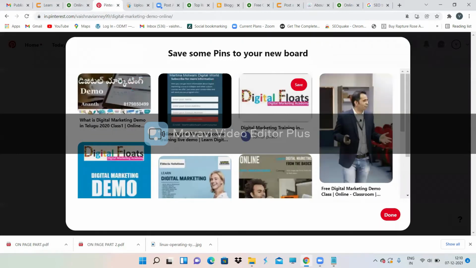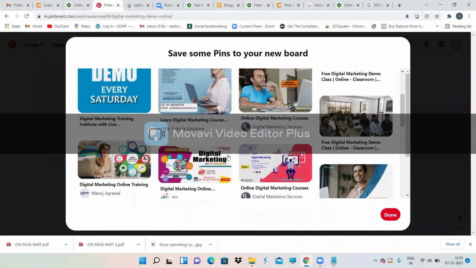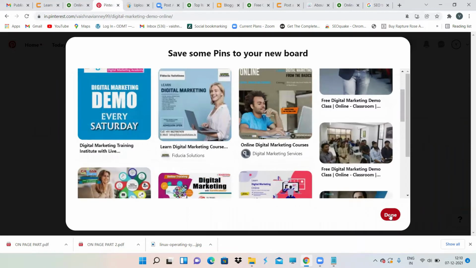He's telling me to add some pins. That means these pins are created by somebody else. If you want to add somebody's pins, then you can add them. But I don't want to add it like this, because I want to create my own pin and add it to my board. I don't want to pin somebody else's pin to my board. So just click on done over here.